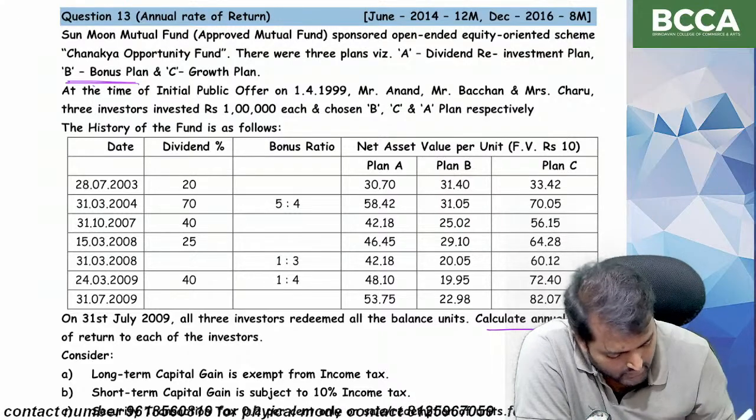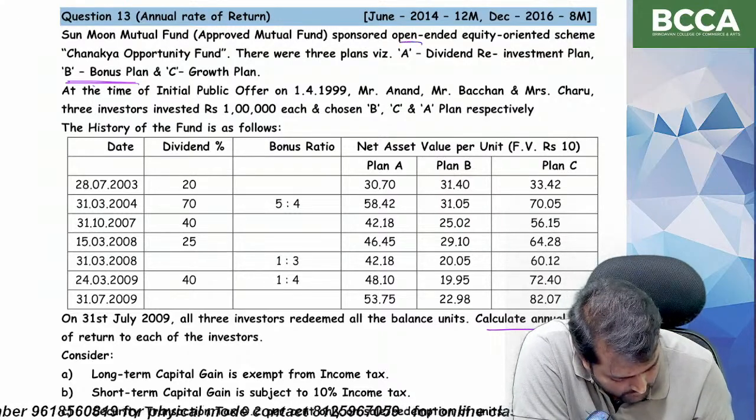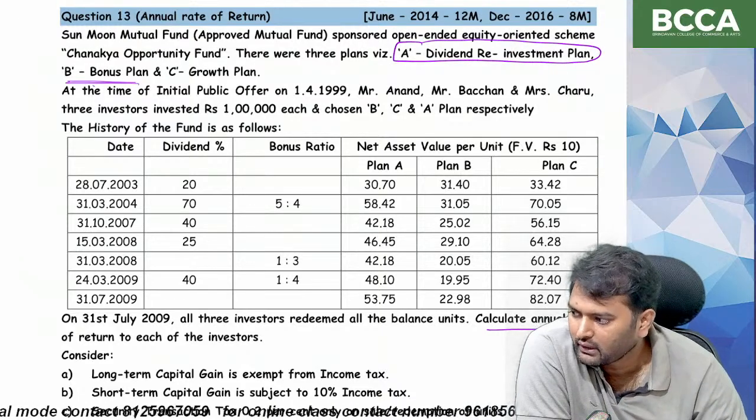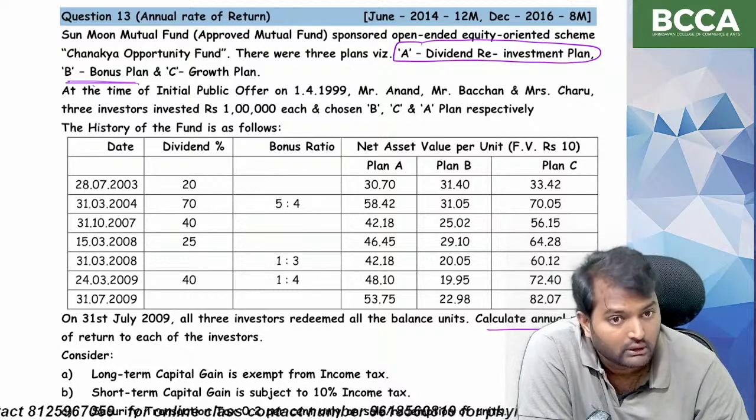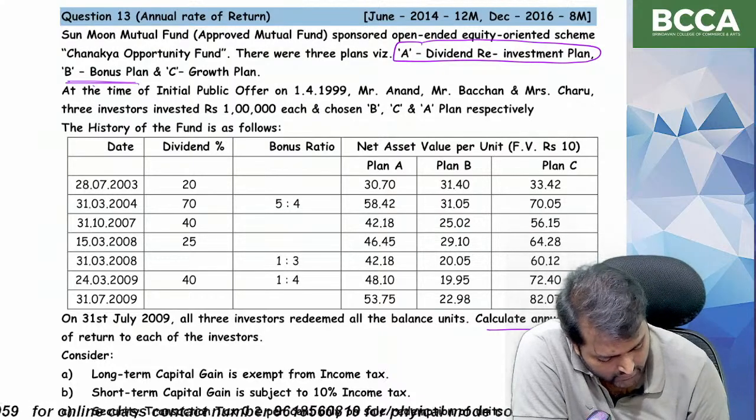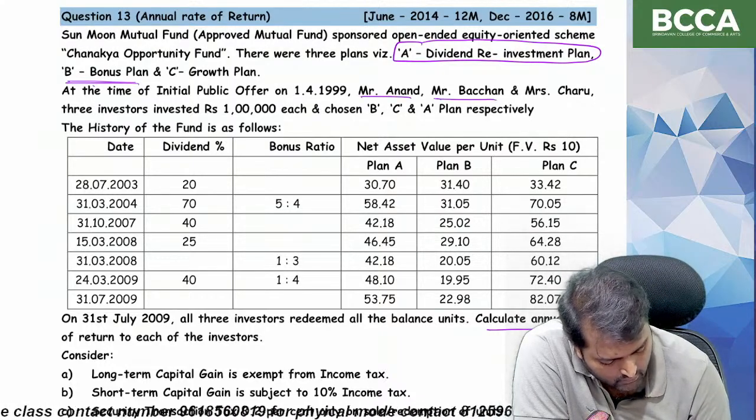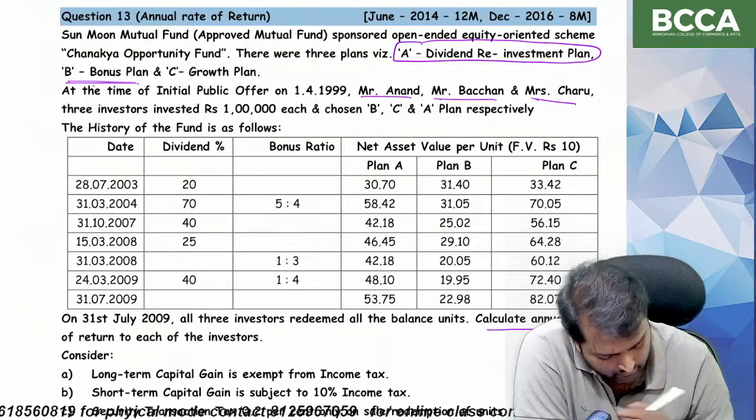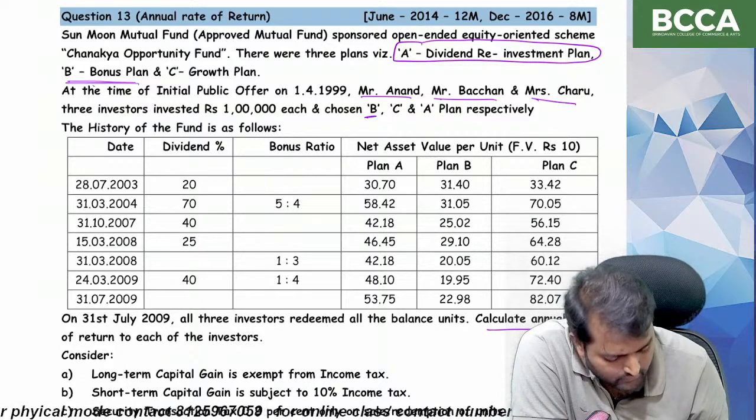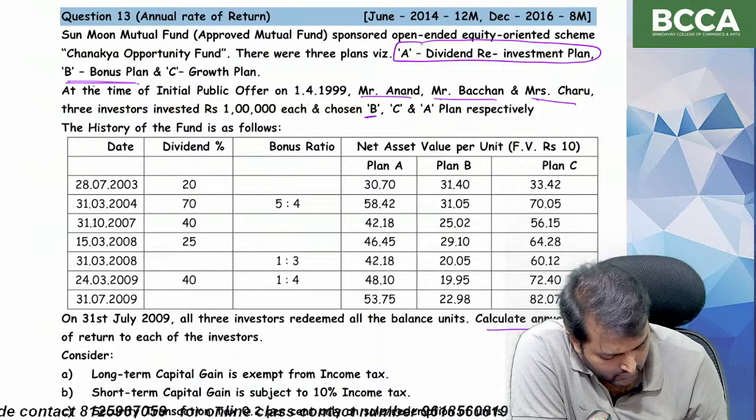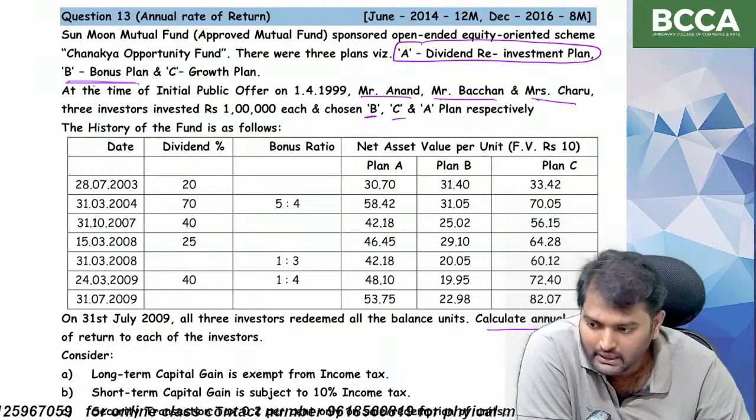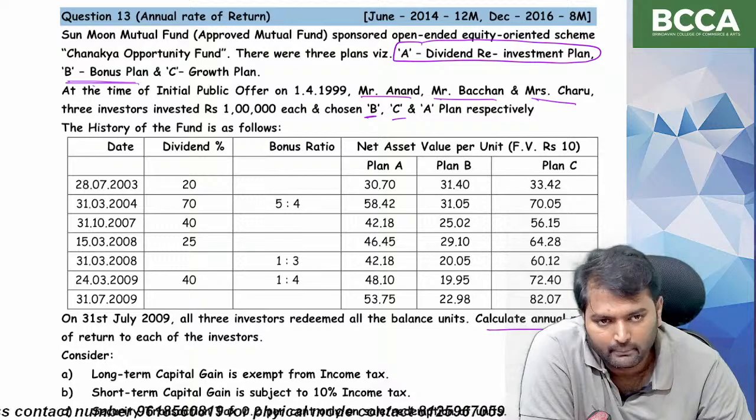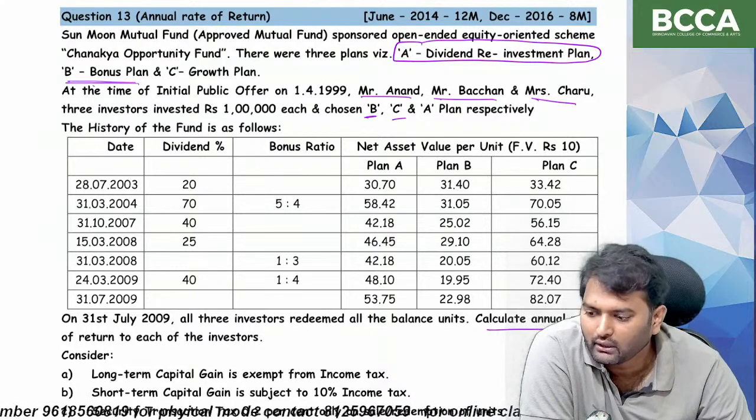So first we shall start with dividend reinvestment plan. We have to find out annual rate of return to the investors. So who are the investors? Investors are Mr. Anand, Mr. Bachchan, and Mrs. Shah. To confuse, they have given Mr. Anand has chosen plan B. Mr. Bachchan has chosen plan C. And Mrs. Charu has chosen plan A. Okay, to create confusion. That's it.